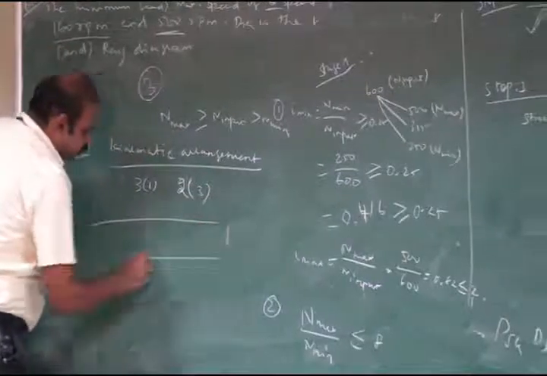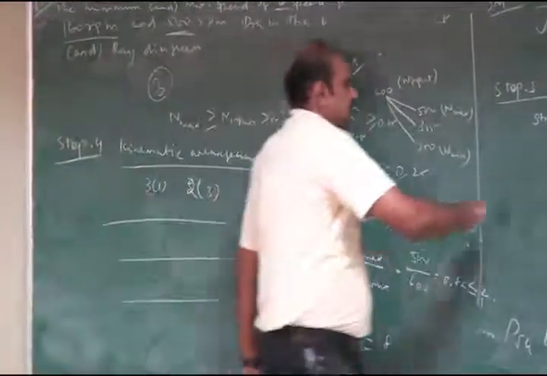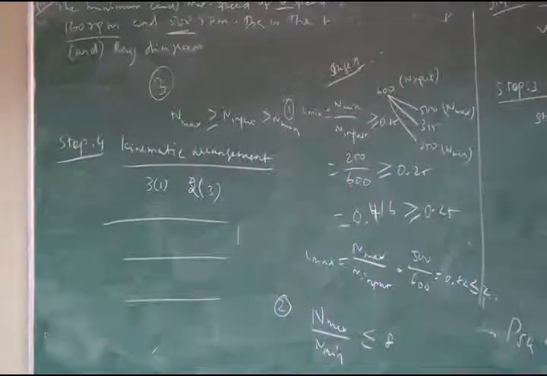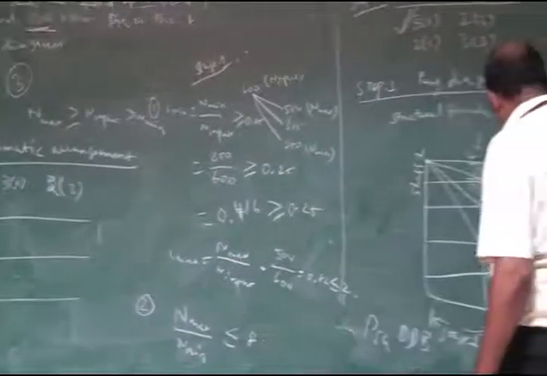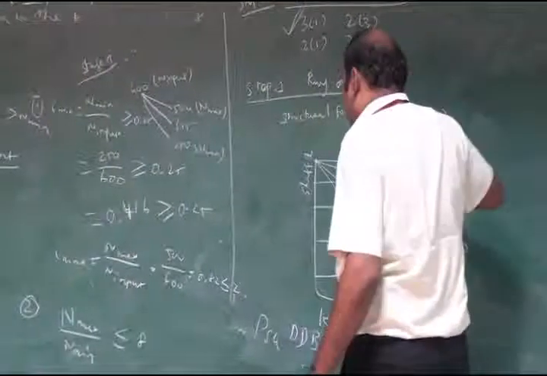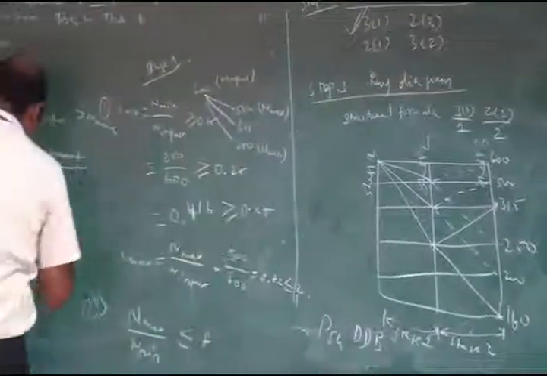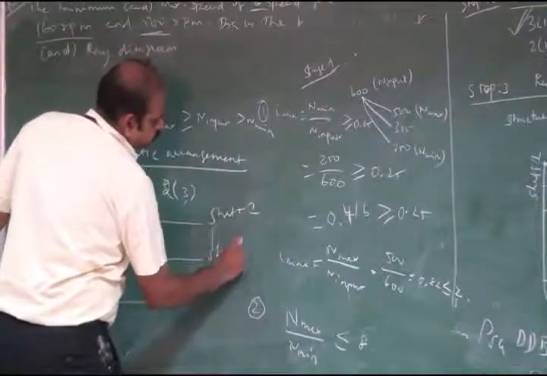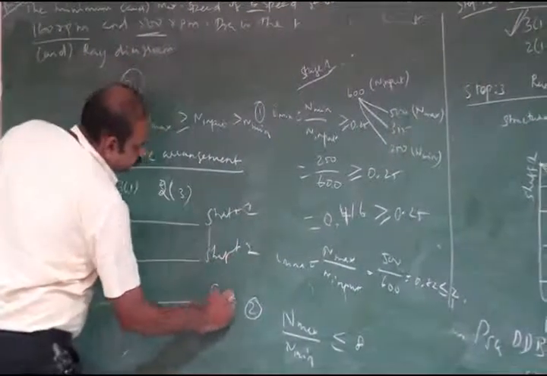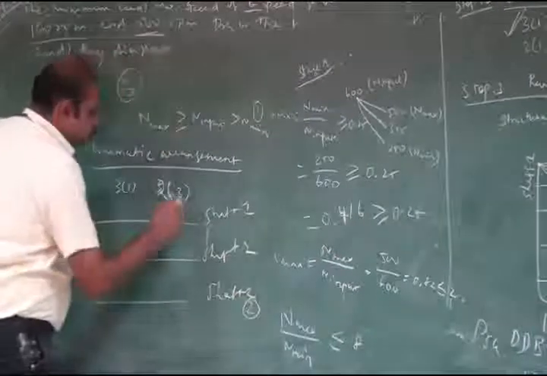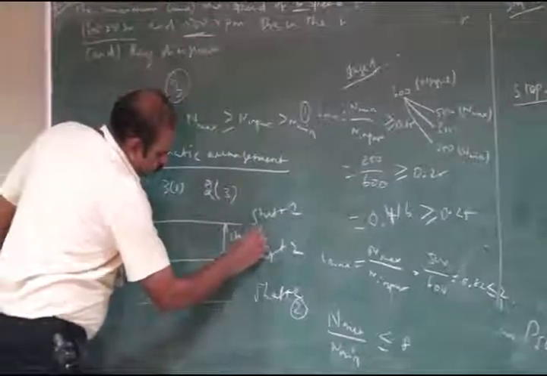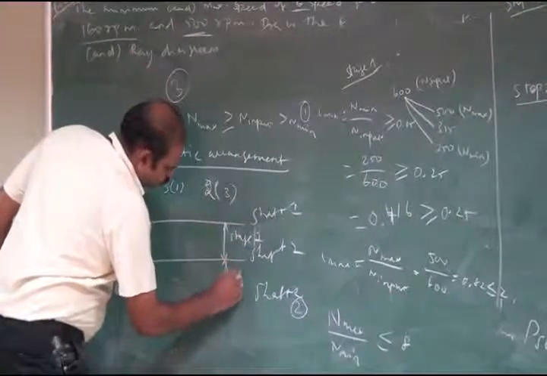So there are 3 shafts: this is shaft 1, shaft 2, and here shaft 3. The ray diagram has 3 shafts, so here also shaft 1, shaft 2, then shaft 3. There are 2 stages: this is stage 1, then stage 2.